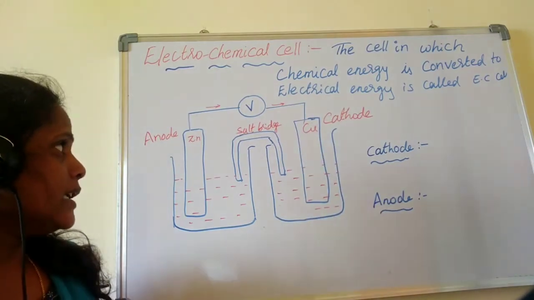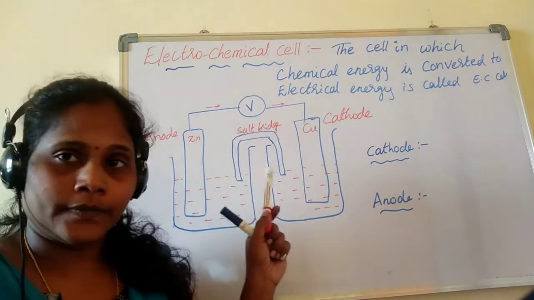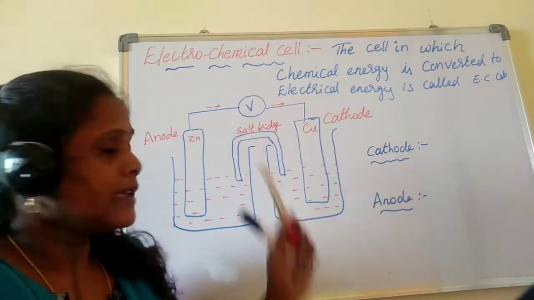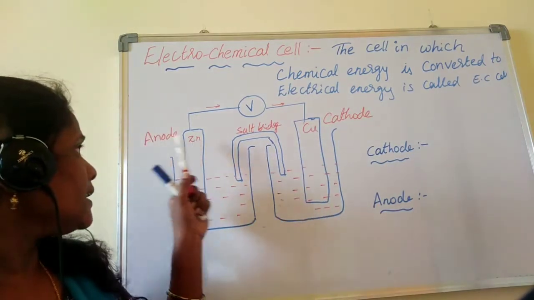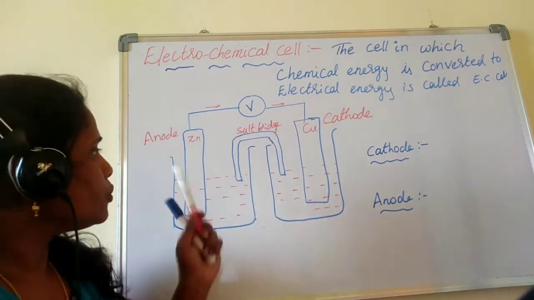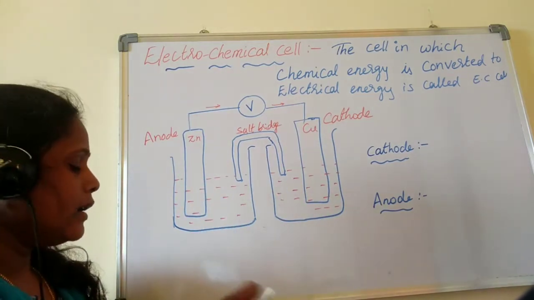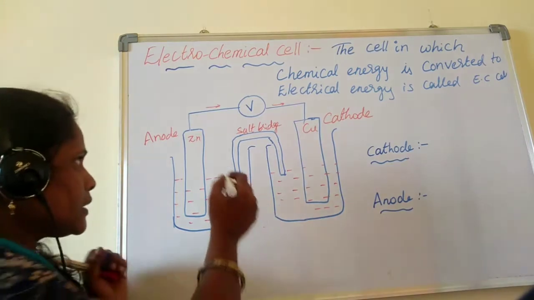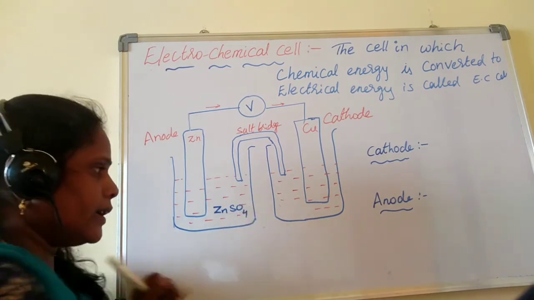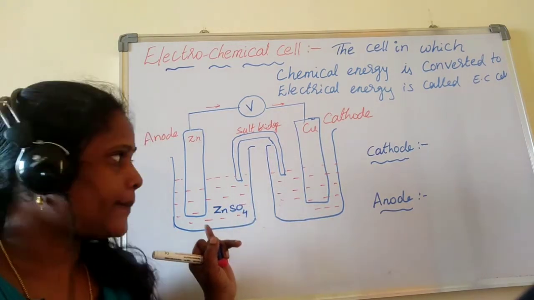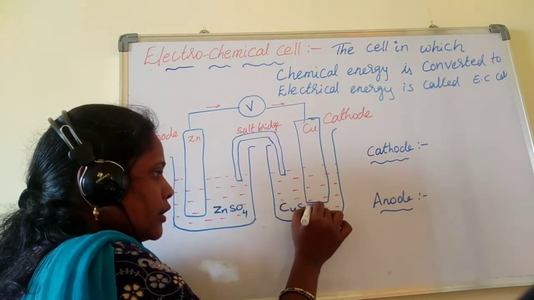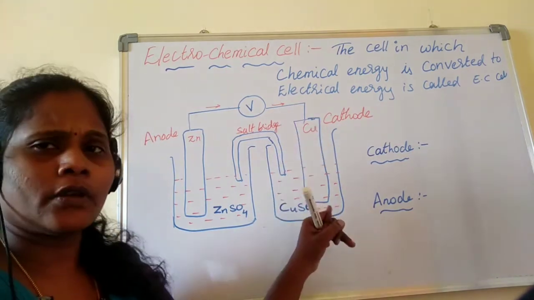In this process I have taken again two rods. One is the anode and the other one is the cathode. Here I have taken a zinc anode and a copper cathode. The two electrodes are dipped in their respective electrolyte solutions. Zinc is dipped in zinc sulfate solution. Again, zinc sulfate is called the electrolyte, and the copper rod or copper strip is dipped in copper sulfate solution, CuSO4.